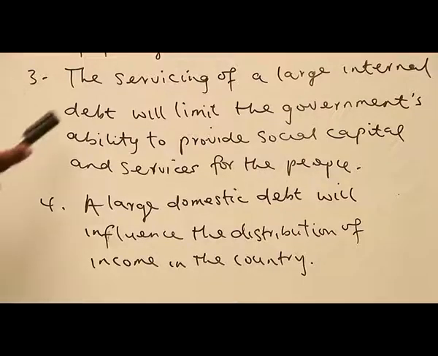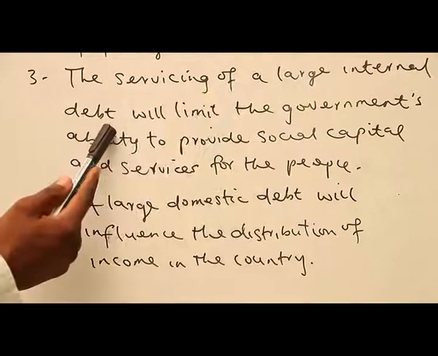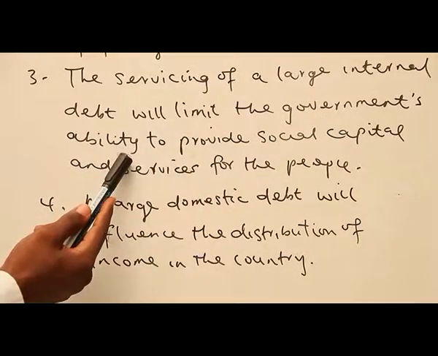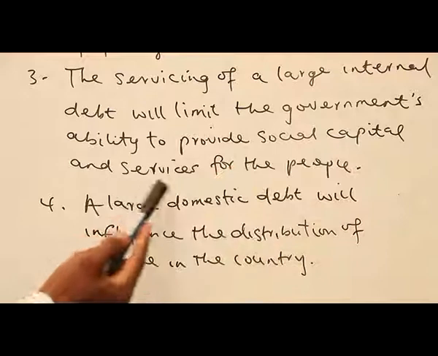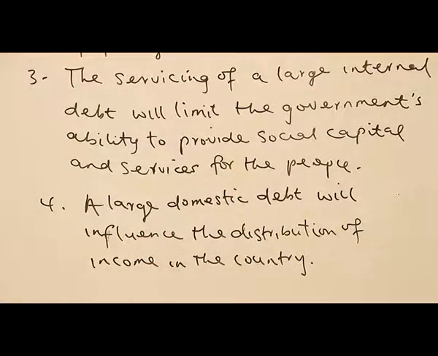Number three, the servicing of a large internal debt will limit the government's ability to provide social capital and services for the people. Now, we've explained in terms of external debt. Assuming it is an internal debt, what is the effect going to be? Whether government likes it or not, government must pay back the facility taken from its citizens. So the effect is that it will not allow government to have the ability to provide social capital and services for the people because of the debt.